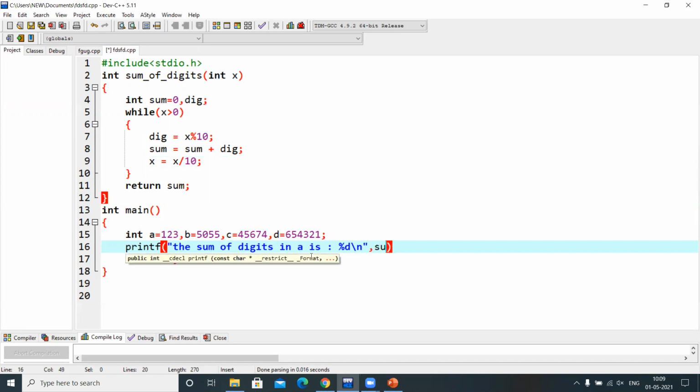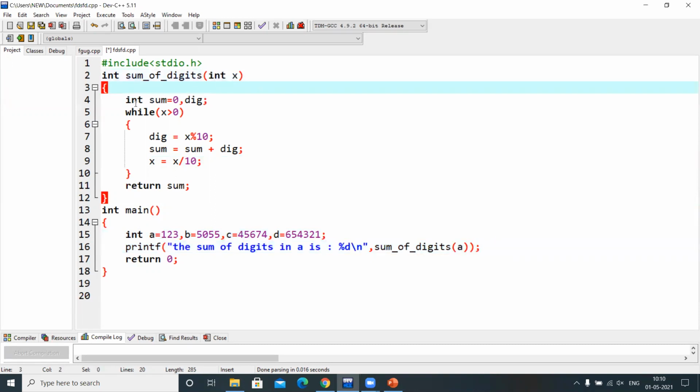What is the function name? sum of digits. Inside that I'm passing the parameter a, which means the value of a will be copied into x, and the sum of the digits will be calculated and returned here.